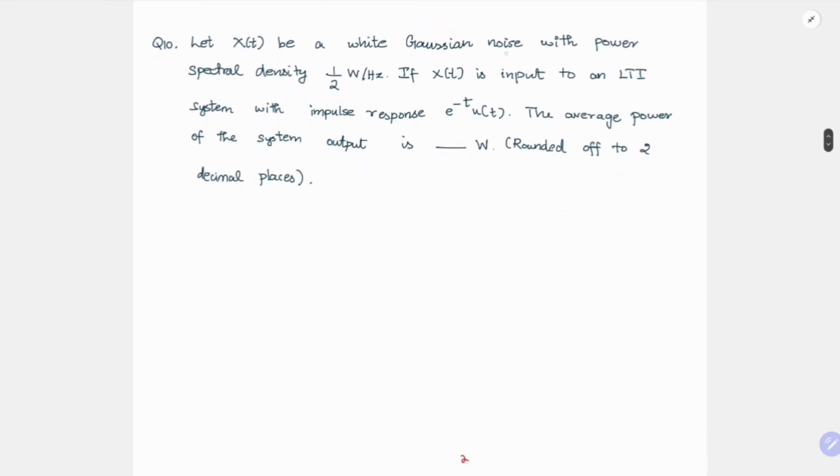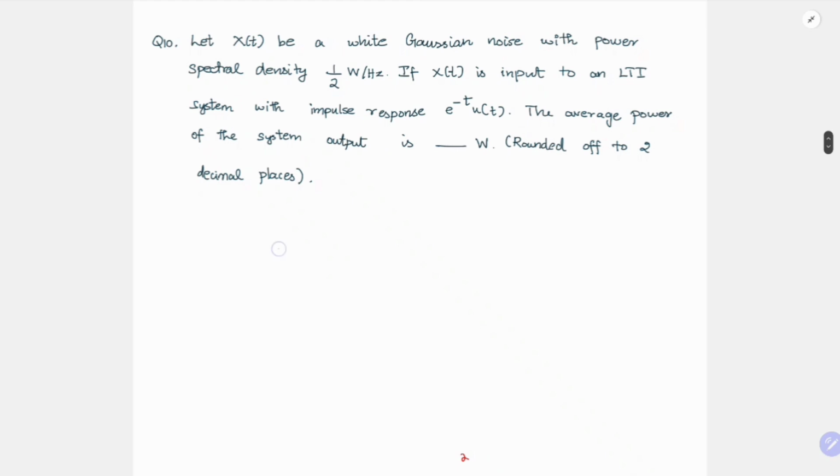Let x of t be a white Gaussian noise with power spectral density half watt per hertz. If x of t is input to an LTI system with impulse response e power minus t u of t, the average power of the system output is dash watt. Round it off to 2 decimal places.